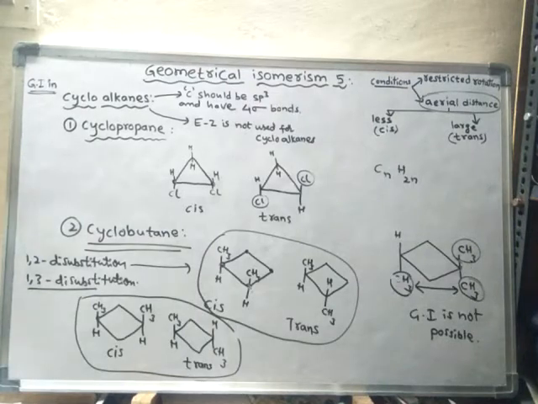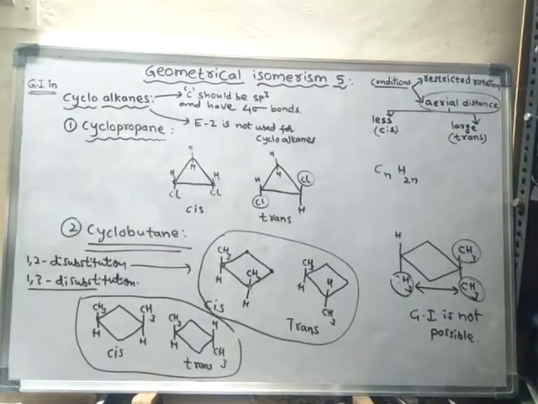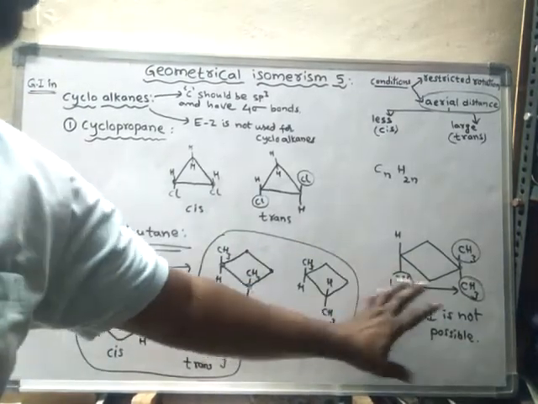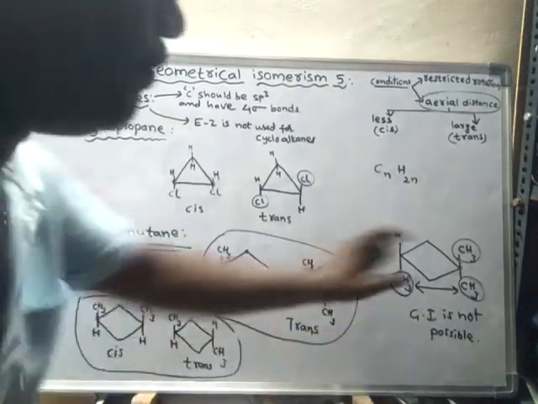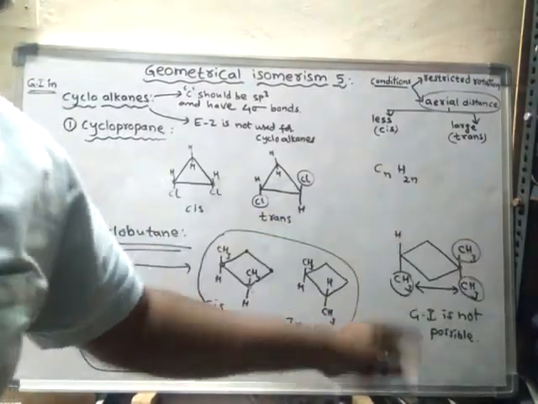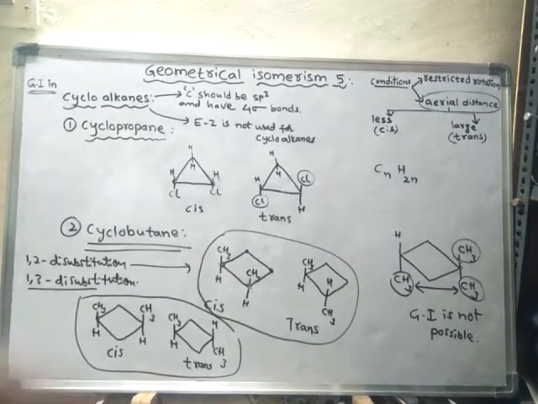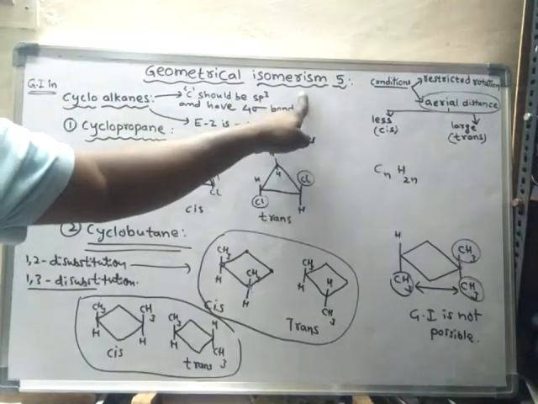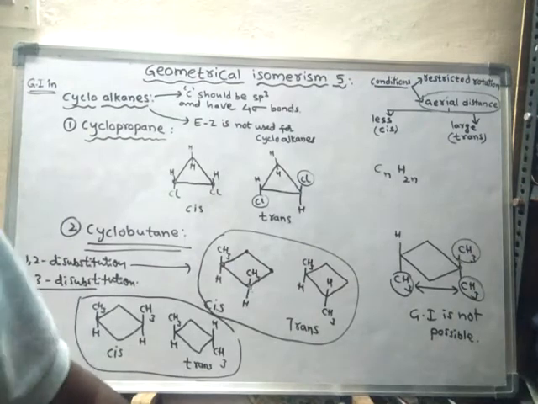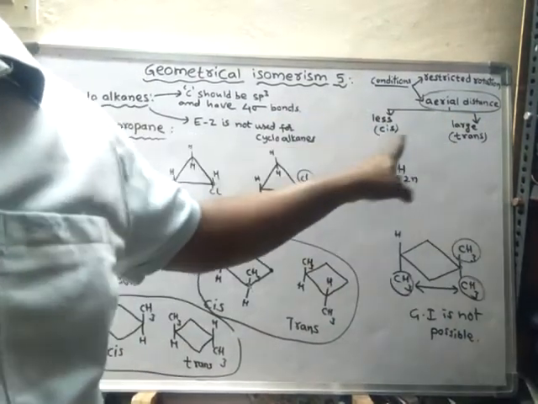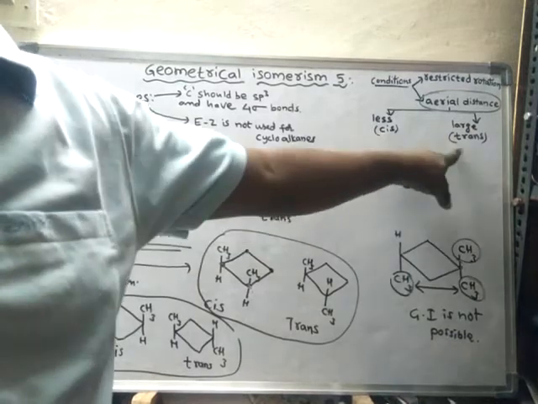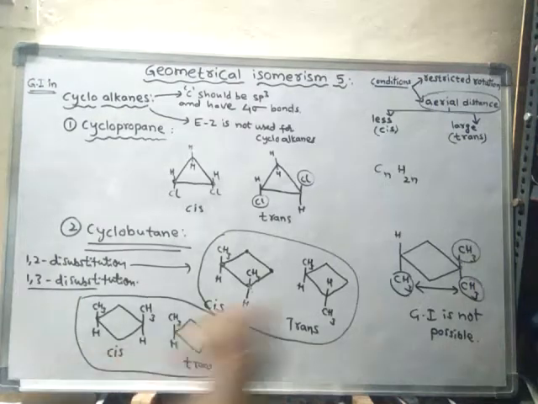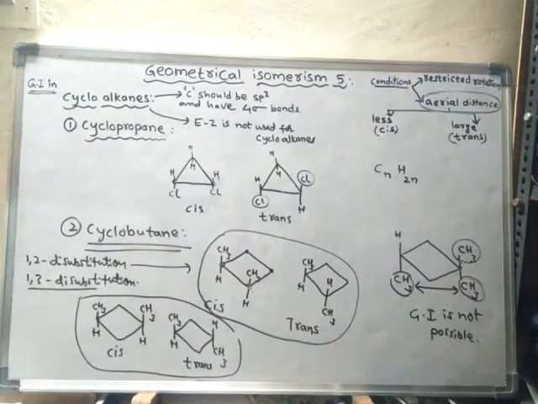Because the aerial distance between the two methyl groups of adjacent carbon atoms is not changing, even after rotation of this carbon. So compulsorily, one of the important conditions for geometrical isomerism is that there should be a change in the aerial distance. The one with a less aerial distance is said to be cis form, and the one with a larger aerial distance is said to be trans form. Hence this compound does not show geometrical isomerism.